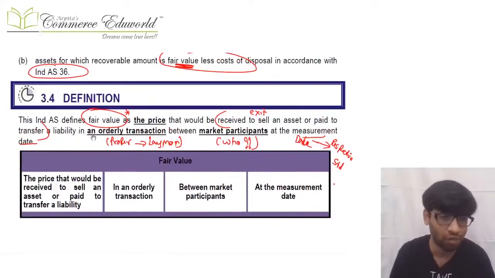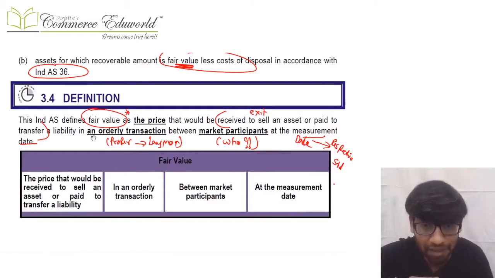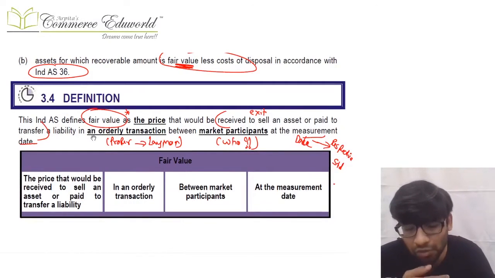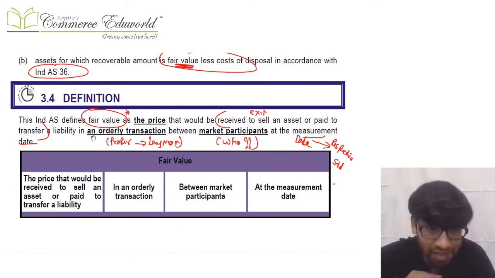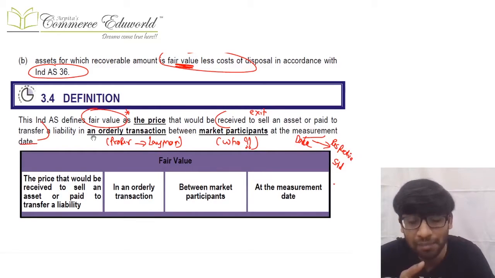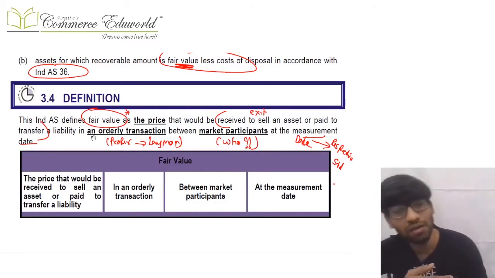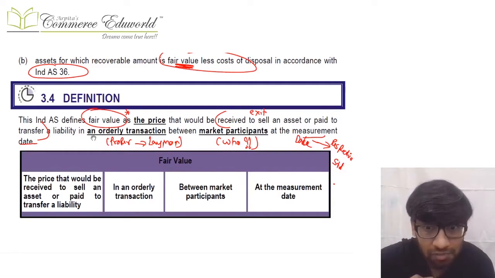Okay. Now what do you mean by fair value? Fair value is a price, it's an amount, the price that will be received to sell an asset or paid to transfer a liability. It means it's an exit price in an orderly transaction. An orderly transaction means a proper transaction between whom? Between market participants. Market participants are those people who act independently, they are knowledgeable, etc. So fair value is the price that would be received to sell an asset or paid to transfer a liability in an orderly transaction, in a proper transaction, between market participants, at the measurement date.